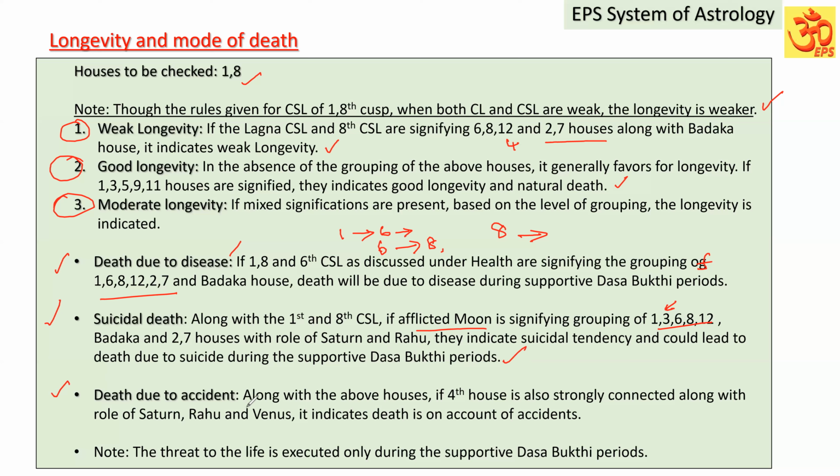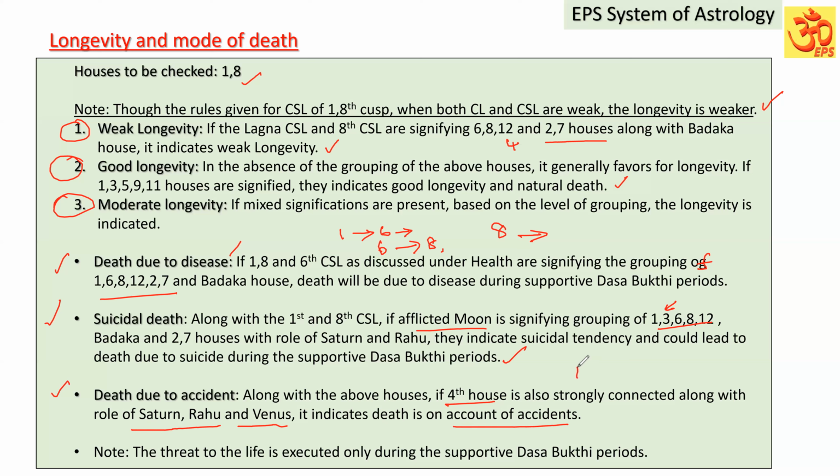Death due to accident. Along with the above houses, if the 4th house is also strongly connected, the 4th house is indicating the vehicle. So if it is also strongly connected along with the role of Saturn, Rahu, and Venus, because Saturn and Rahu are death-causing planets and Venus is the Karaka planet for the vehicle, it indicates death on account of accidents.